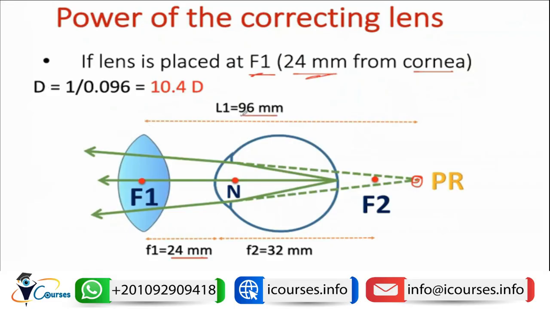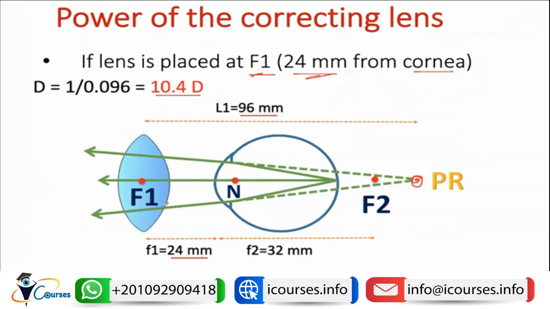So it will be around 1 meter, and that's why the power of the lens will be 1 over 0.1 meter, which is equal to 10.4 diopters. So we need to put a lens which has a power of 10.4 diopters at the F1, which is 24 millimeters. But do we do this? If a patient has aphakia, do we put a lens about 2 centimeters and a half in front of his eyes? The answer is no.